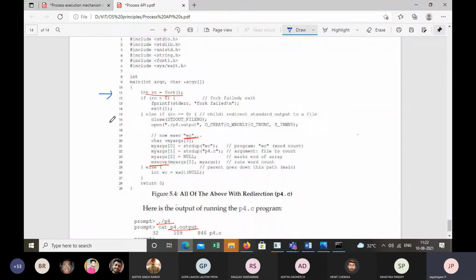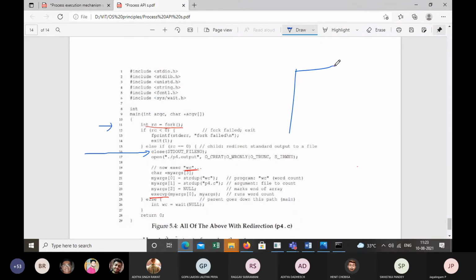Now look at line 16. What do you observe here? What do you mean by close standard out, file number? You have a child process which executes the ls command, and initially the operating system sets up all of this, right? The file pointer, standard out, to the child process. The operating system will make all of this setup.